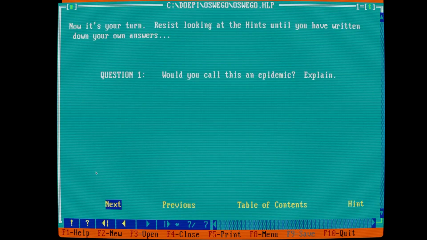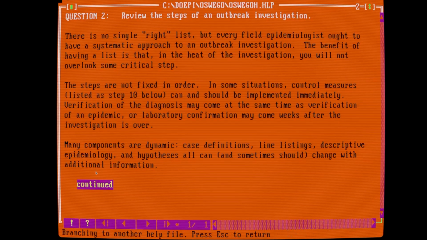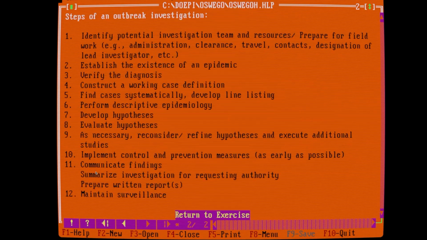You can just walk through all of this. Let's go next. What are the steps in an investigation? You confirm the diagnosis, you prepare for field work, you question the people, you take samples, you take them to the lab, you do all those things. So let's see. No right lists, yeah, but every field epidemiologist ought to have a systematic approach to an outbreak investigation. Steps are not in fixed order; in some situations, control measures can and should be done. So yes, you identify the investigation team and resources, establish the existence of an outbreak, confirm the diagnosis, construct a working case definition, find your cases, interview them, develop the hypothesis, and then do your analysis, and then implement control and prevention measures.